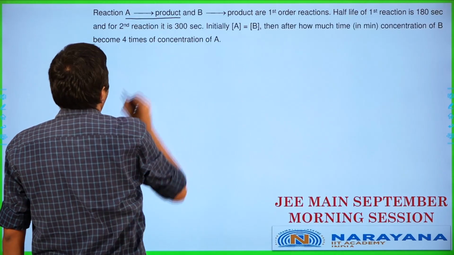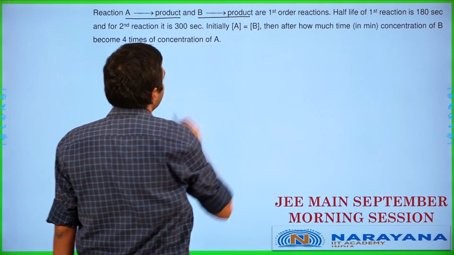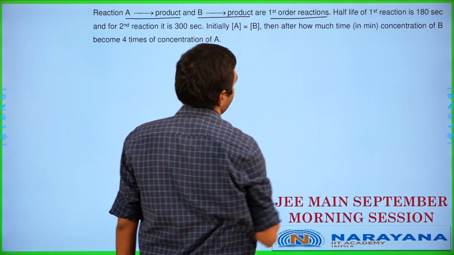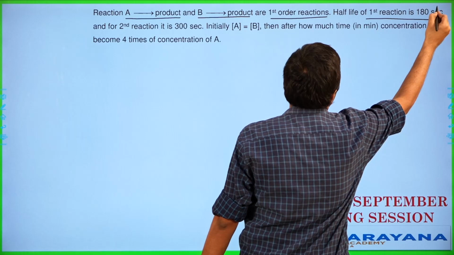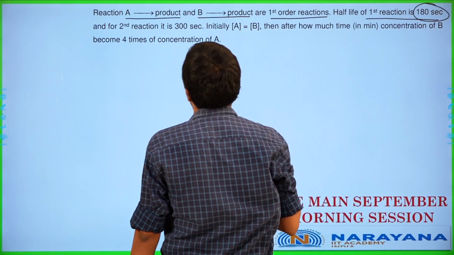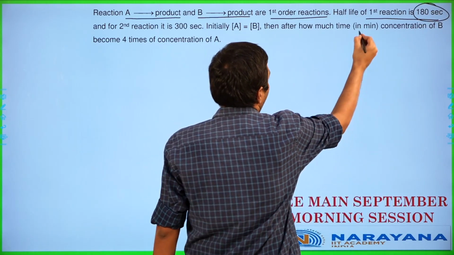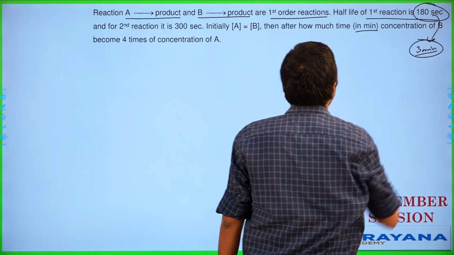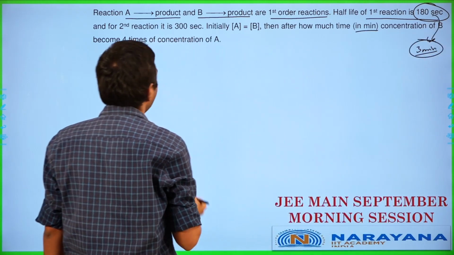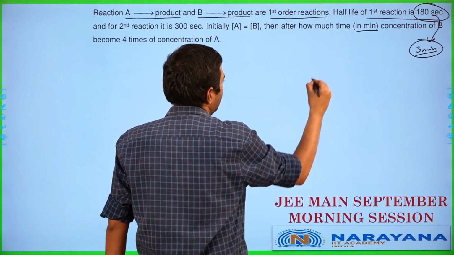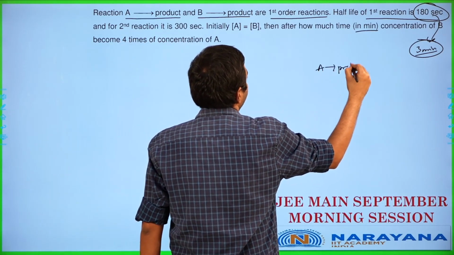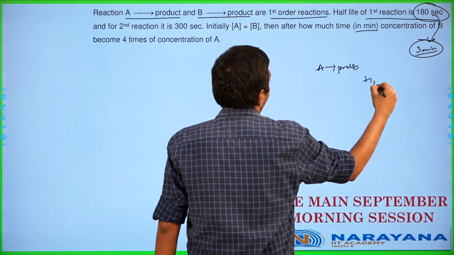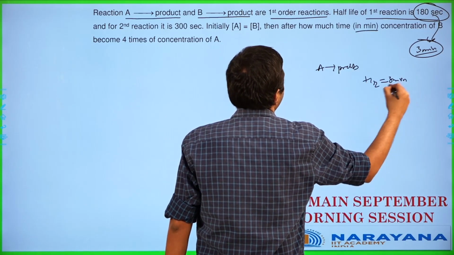Reaction A gives product, reactant B gives product, are both first order reactions. Okay. Half-life of the first reaction is 180 seconds. 180 seconds. Okay. In minutes they are asking. So let's convert this guy to minutes. So this works out as 3 minutes. So half-life of reaction 1 is going to be 3 minutes over here. That means A gives products, T half is going to be 3 minutes in this case.